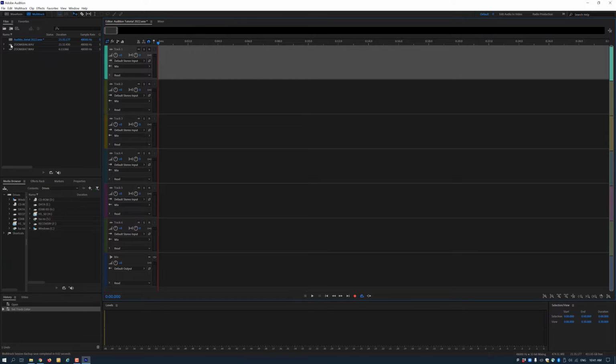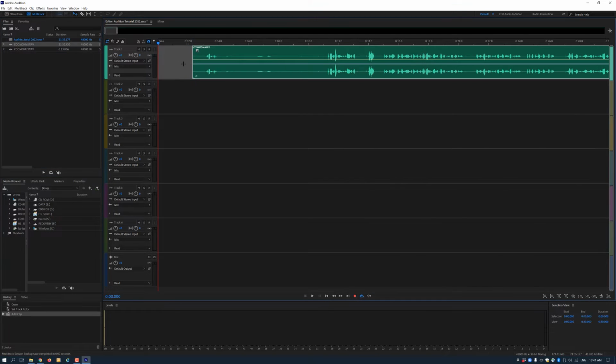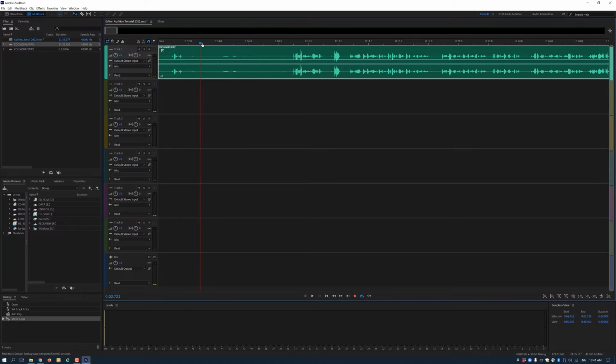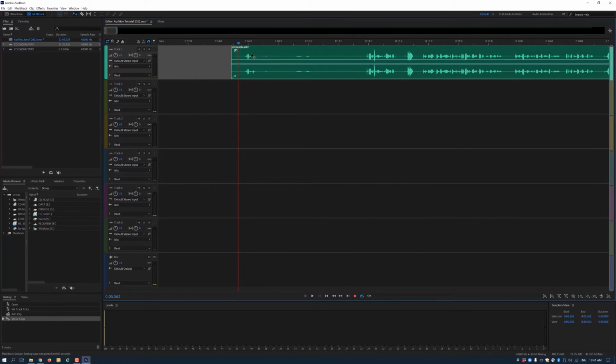Now that we've labeled our tracks, let's insert an audio clip. To do this, simply drag your audio file over the designated track and release. The audio clip will land in the exact position you release it in. If for some reason you released it in an undesirable location, just grab the clip and move it to the correct location. You can also move the playhead to a specific time code and drag the audio clip to the playhead. The audio clip will snap to the playhead, allowing you to place the audio clip in the precise position that you prefer.